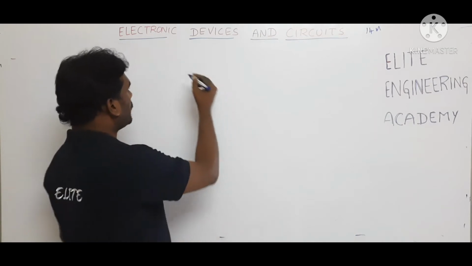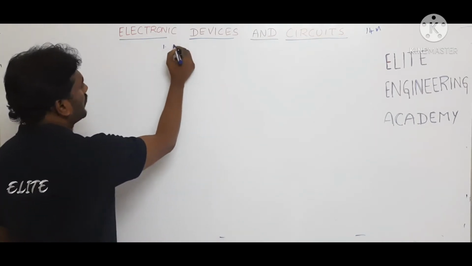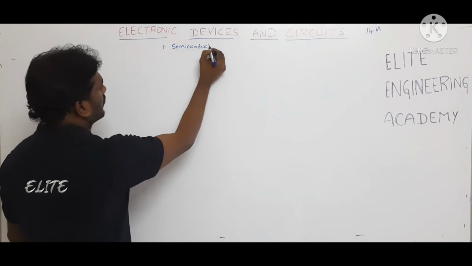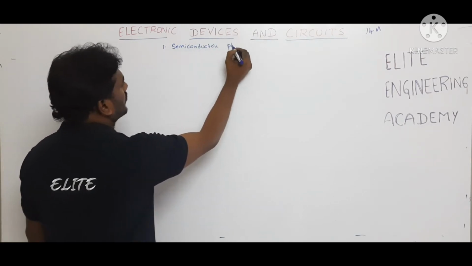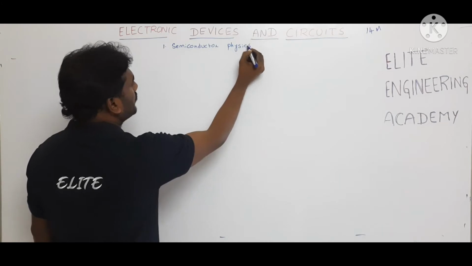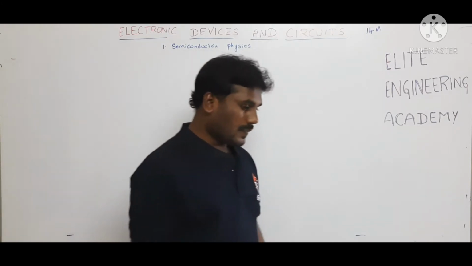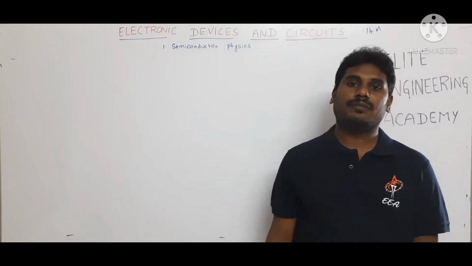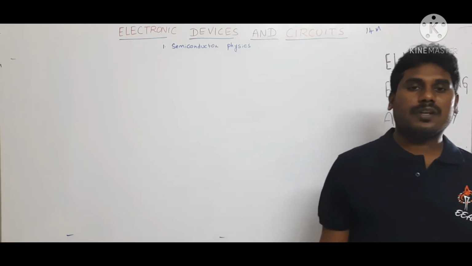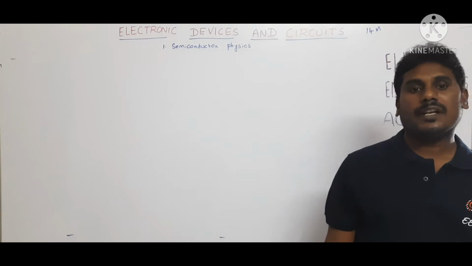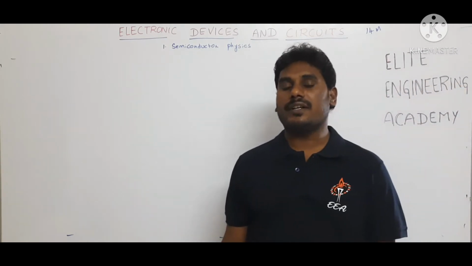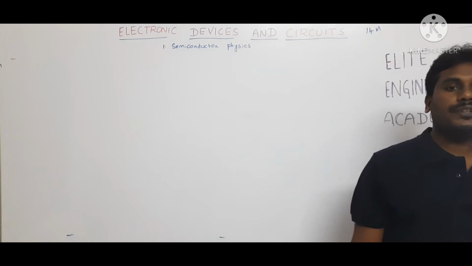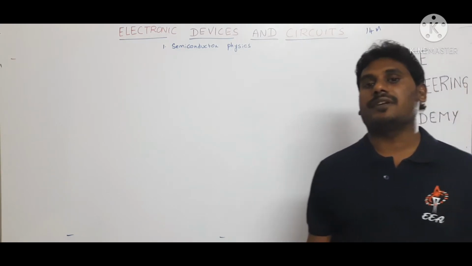The first topic we are going to study is semiconductor physics. Right from the scratch, we are going to study what the structure of an atom is, how the materials are classified, and on what basis. Generally, the materials are classified as metals or conductors, semiconductors and insulators. Based on which factor are these materials classified?